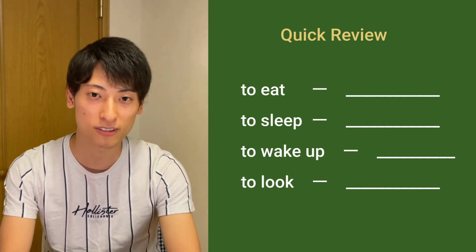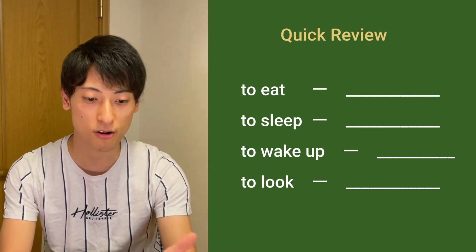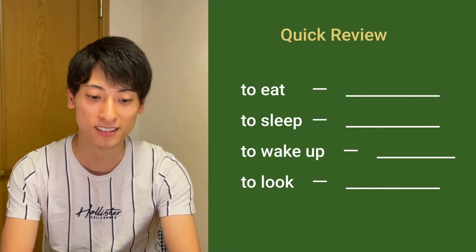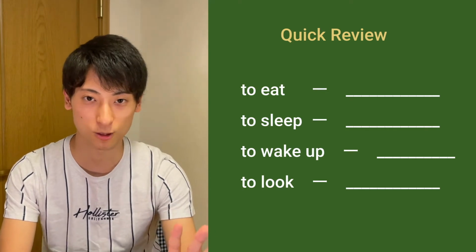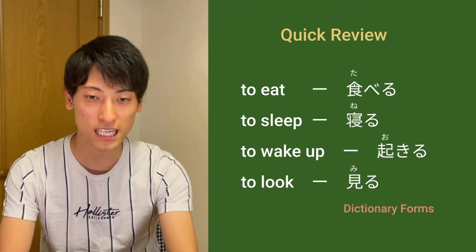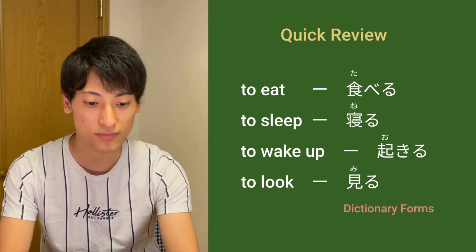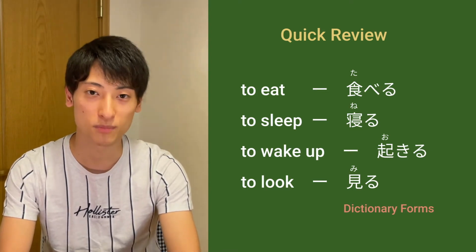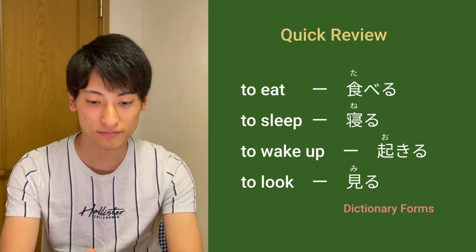So now I would like you to put dictionary form of the verbs into those blanks. And I'm gonna give you answers in 5 seconds. Okay, so here are answers. To eat is 食べる. To sleep is 寝る. To wake up is 起きる. To look is 見る. Right, now let's change that into affirmative form.